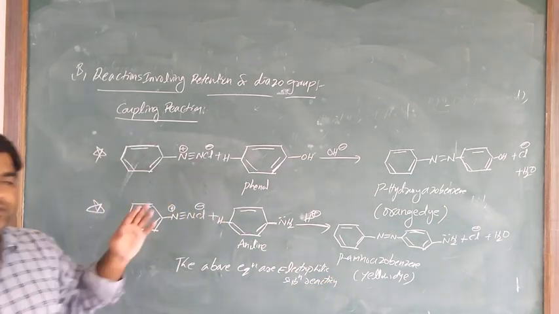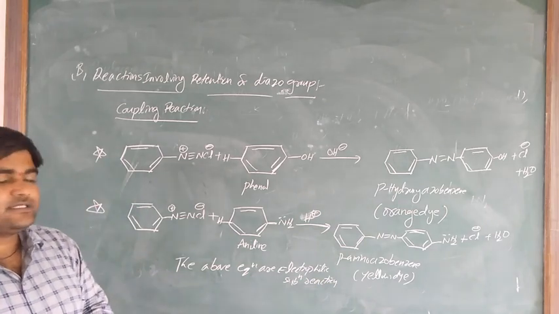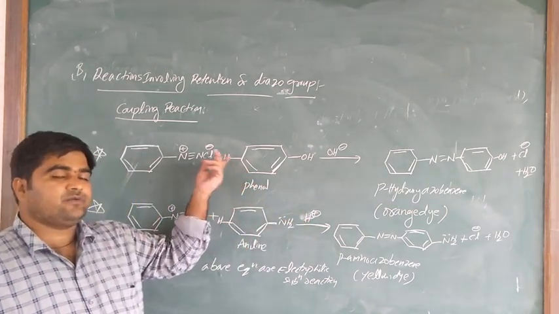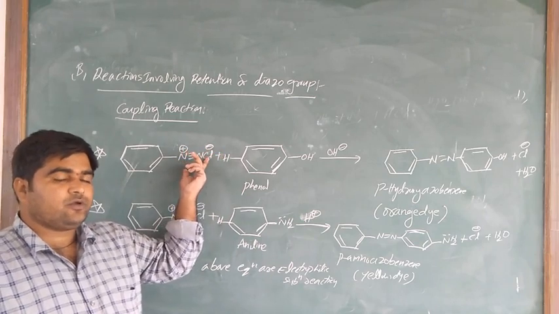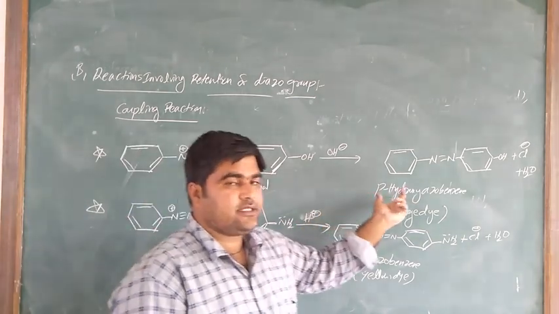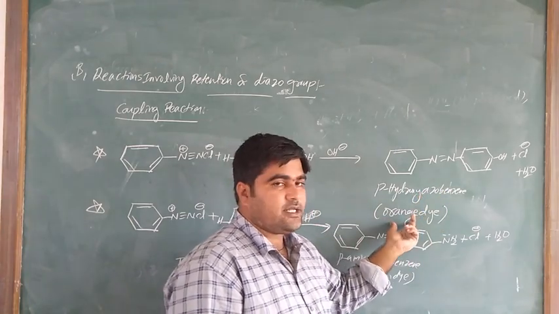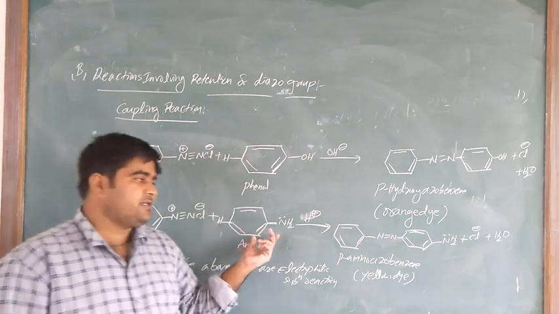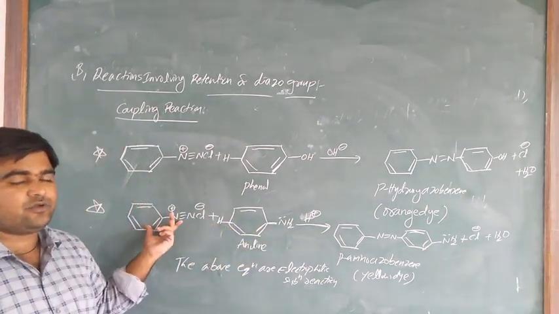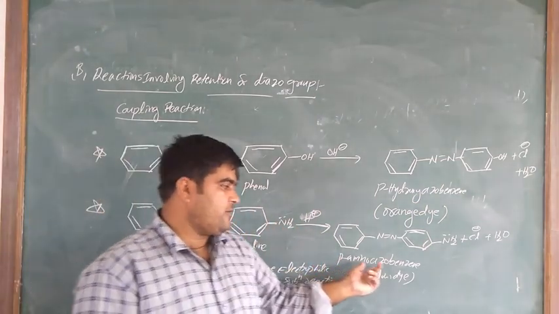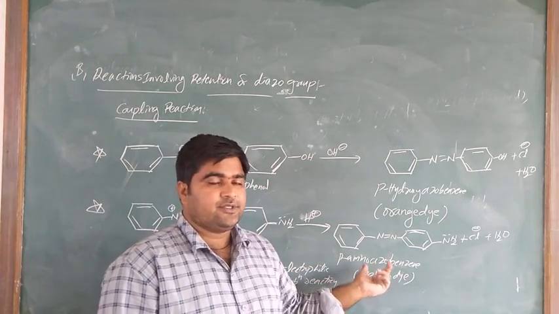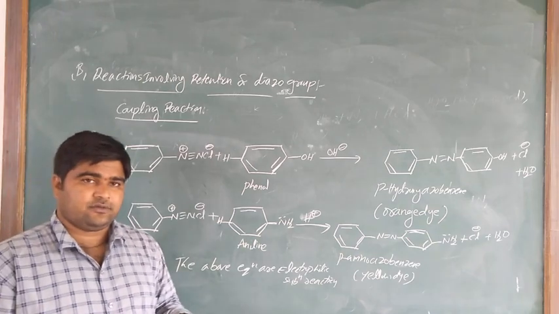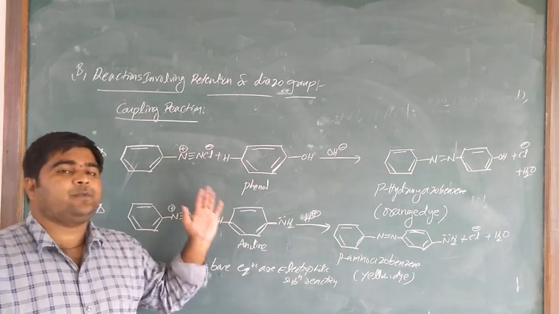So benzene diazonium chloride salt reacts with phenol in the presence of basic medium. In this, the phenol para position is coupled with the azo group, the diazonium group, to produce the para hydroxy azobenzene. So this is orange dye. The same benzene diazonium chloride reacts with aniline. In the para position the hydrogen is coupled with the azo group to produce para-aminoazobenzene. This is yellow dye. This reaction is an example of electrophilic substitution. This reaction is known as the coupling reaction.